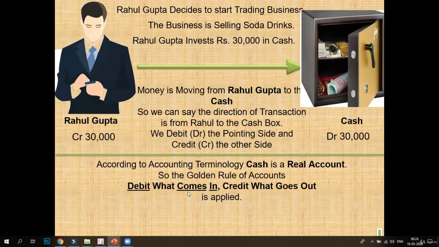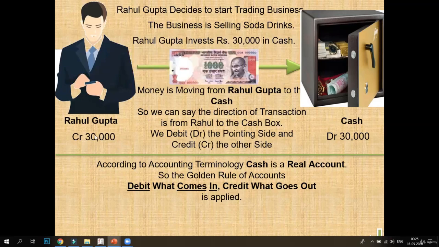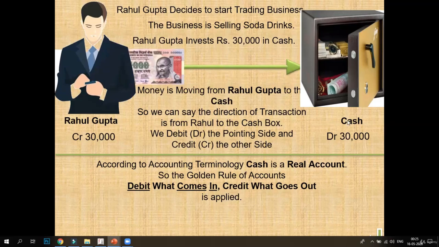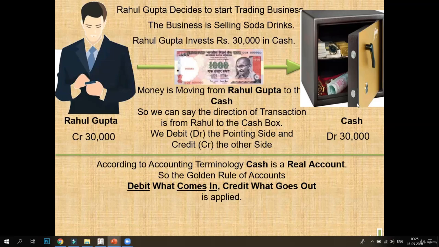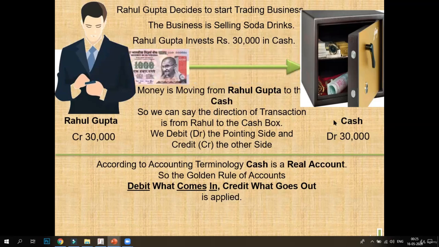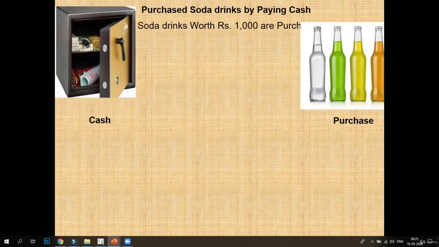As per the accounting rules, cash is a real account. So debit what comes in and credit what goes out, or debit the receiver, credit the giver. Here the giver is Rahul Gupta, so Rahul Gupta will be credited, and cash is coming in. Our real account is adding, so we'll debit the cash account. Now our entry becomes: cash account debit to Rahul Gupta's account.